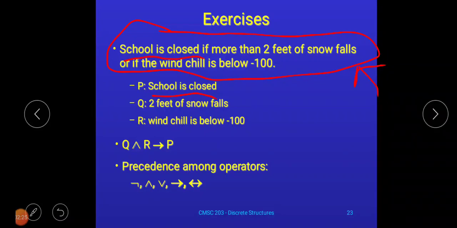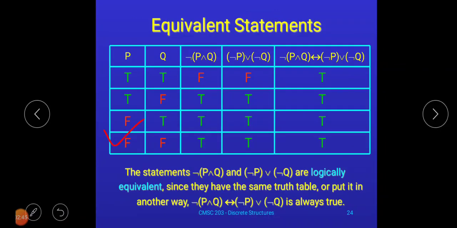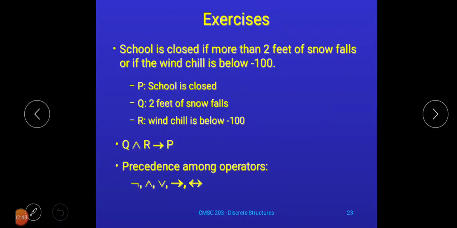Then we may form one more statement, the 2 feet of snow falls, and that can be denoted by q. And one more statement we can form here is the wind chill is below 100, and we have denoted this by r.